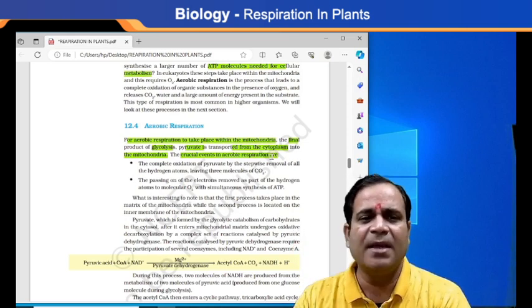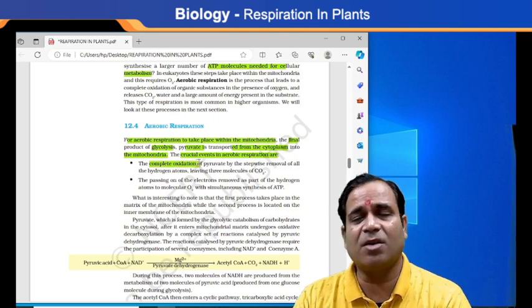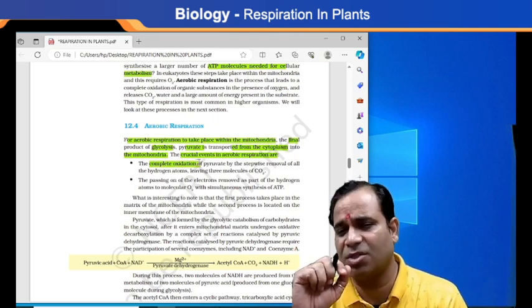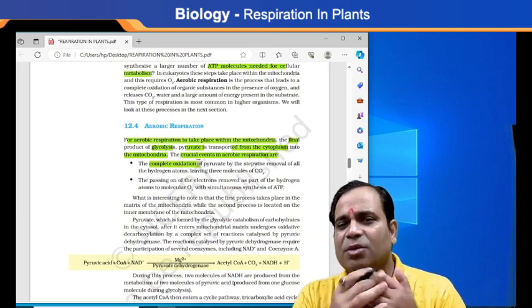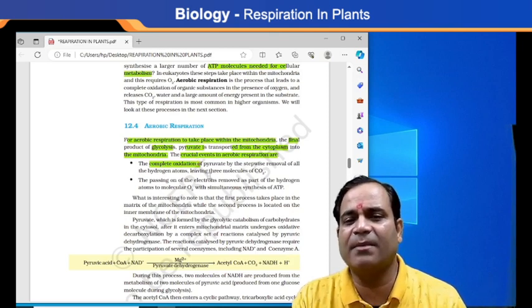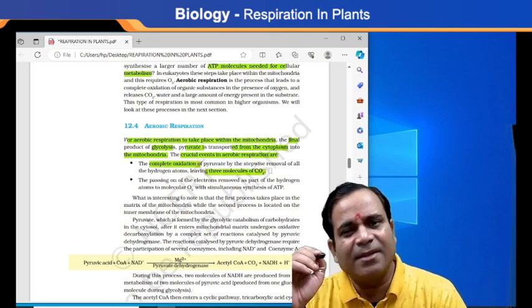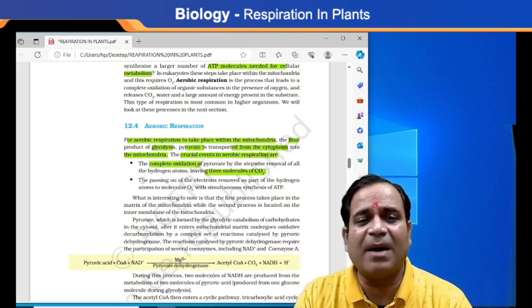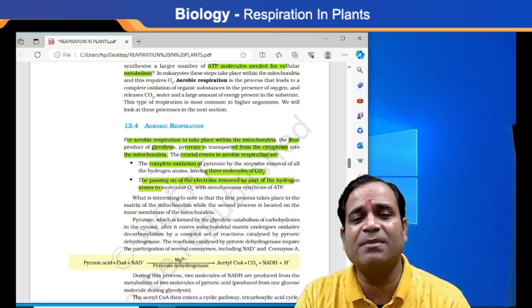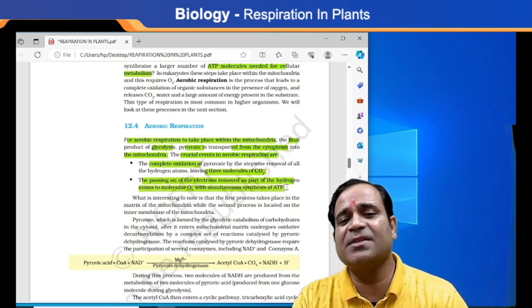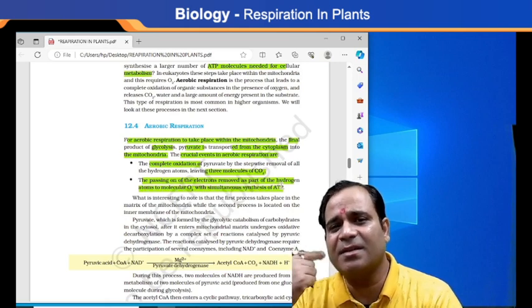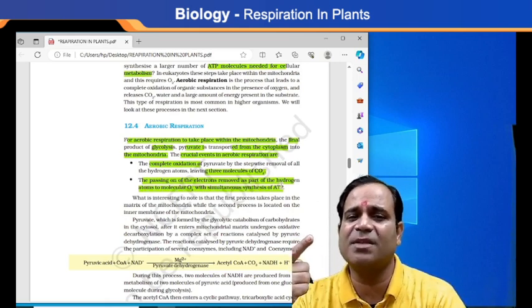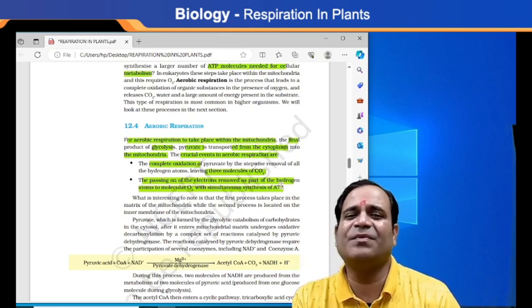Let's see. Number one, the complete oxidation of pyruvate. If the complete oxidation of pyruvate takes place, there is a series of events, my dear. So removal of hydrogen atoms is also there, leaving 3 molecules of what? Carbon dioxide. How many molecules of carbon dioxide? 3 molecules. In the same way, electrons removed as part of hydrogen atoms are passed to molecular oxygen with simultaneous synthesis of what? ATP. Simultaneous synthesis means the continuous synthesis of ATP, adenosine triphosphate, and again the formation of energy takes place.